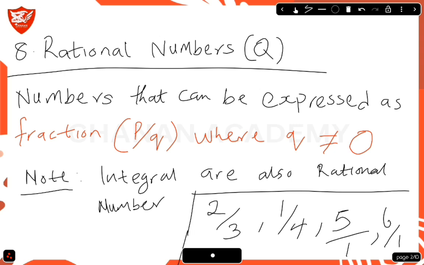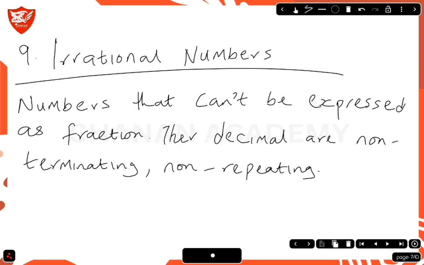All right, the next type of number we'll be talking about is the irrational numbers. These are numbers that can't be expressed as a fraction. Their decimals are non-terminating and non-repeating.